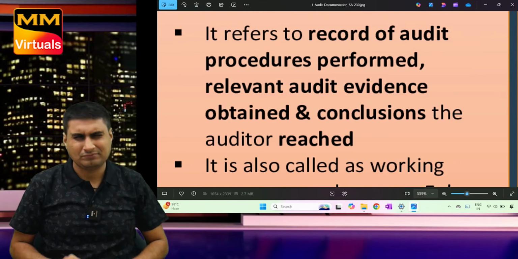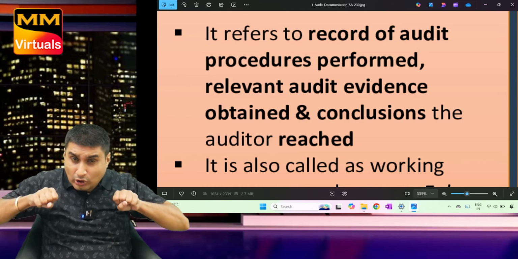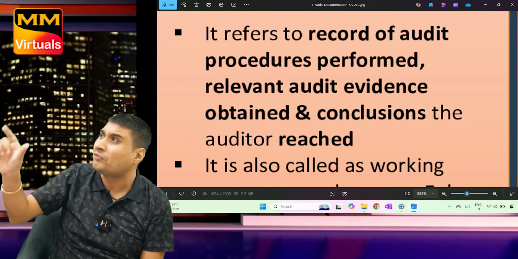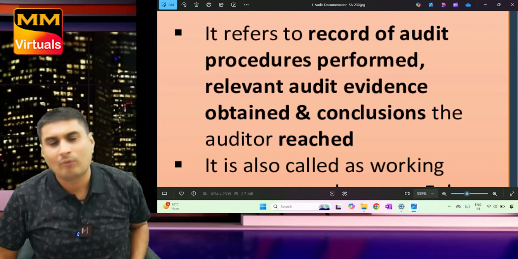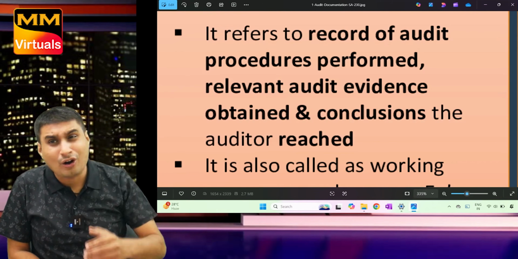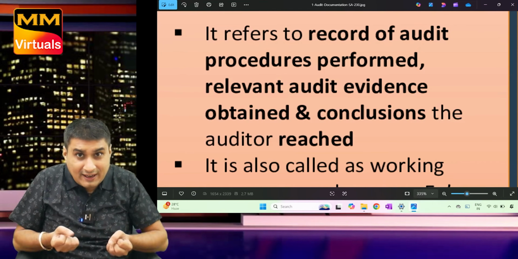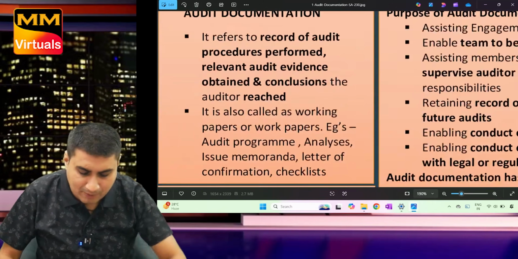What is documentation? It is a record of audit procedures performed, audit evidence obtained, and the conclusion reached, which means whichever report you have given, you should have the proof why you gave a qualified report, why you gave an adverse report. Over. One last time. What is documentation? It is a record of audit procedures performed. From that, what you get? Audit evidence obtained and conclusion reached. We also call it working paper or work paper.